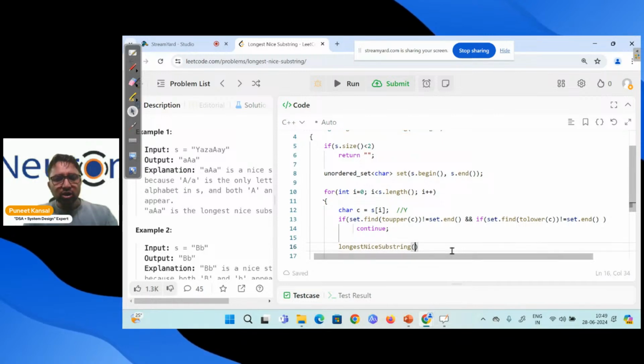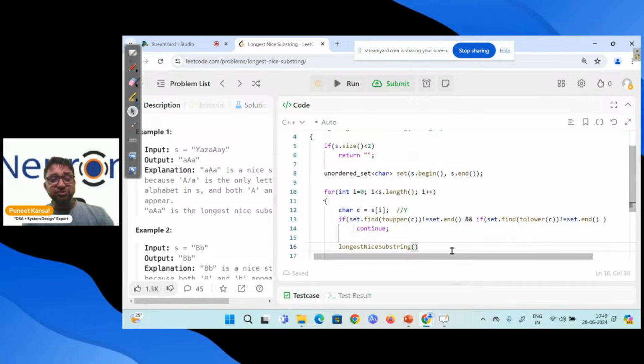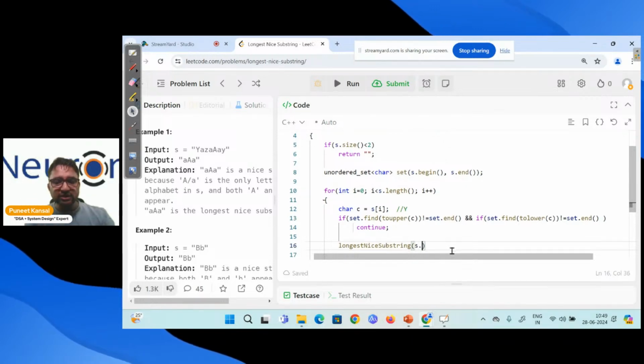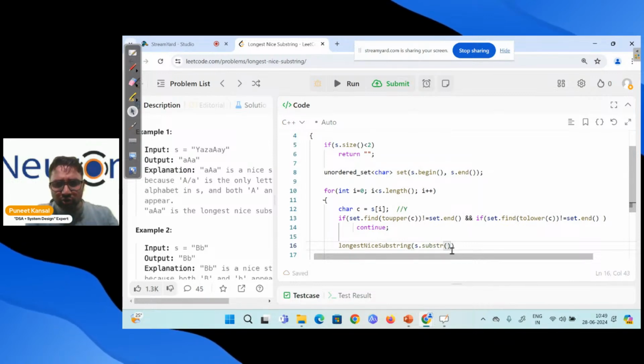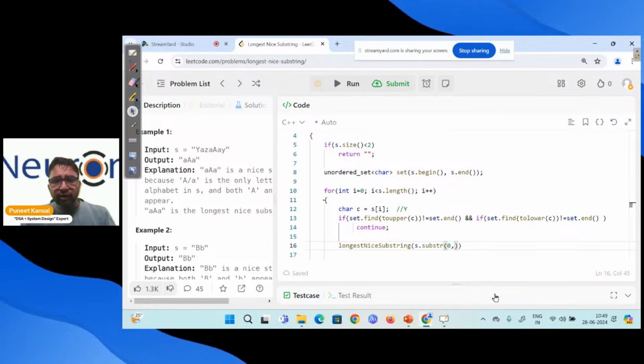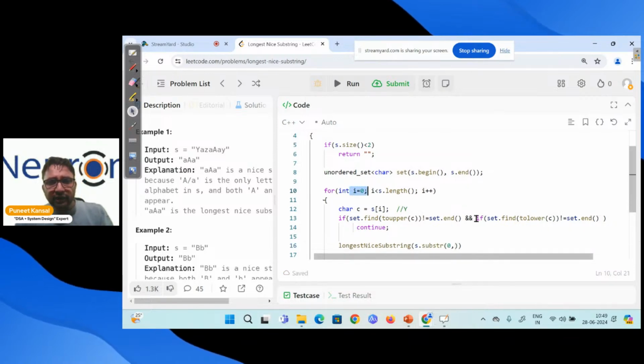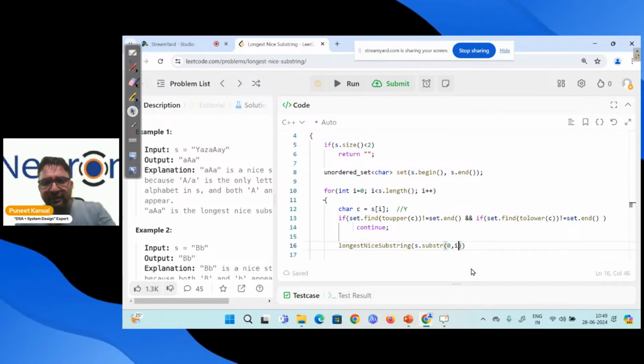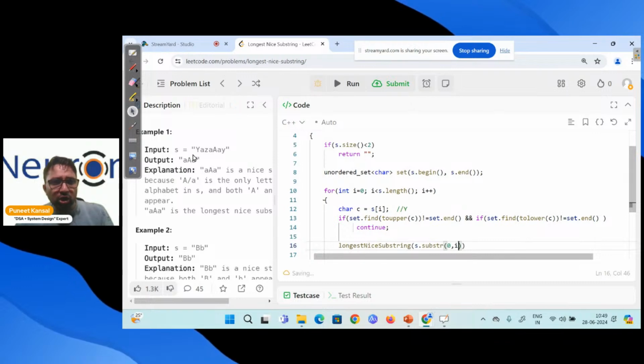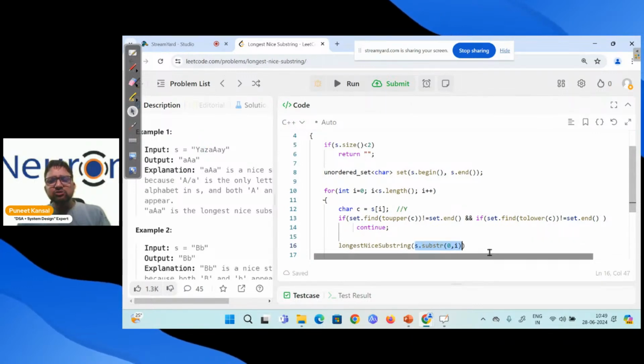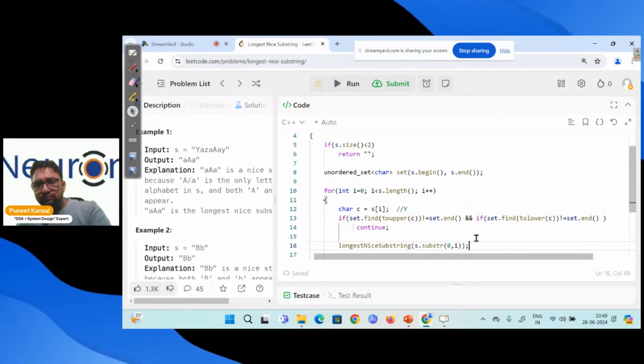There is a function in C++, substr, to get the substring. So s.substr, starting from the 0th location going till i. So i is the length, up to where I need to go. So I take this one, y. Simply I just call it, done.